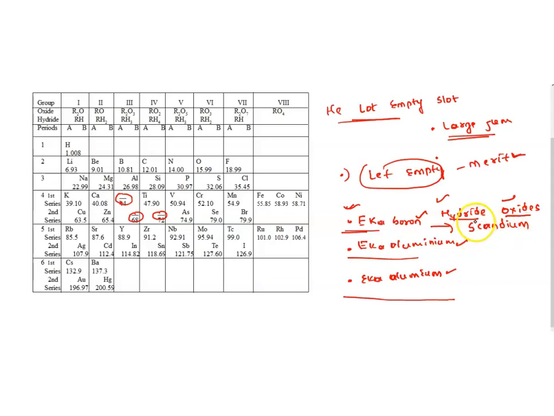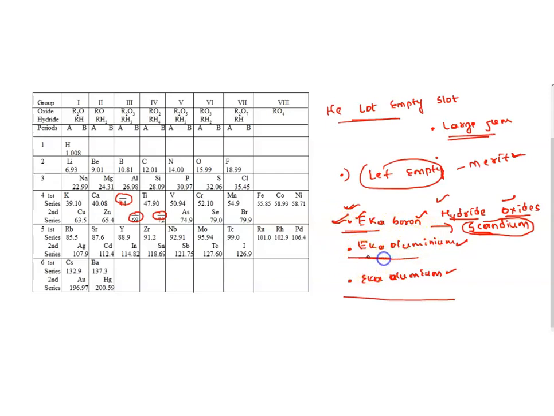Whatever properties he guessed for Eka boron exactly matched the properties of scandium, which was discovered later. That's why leaving empty slots and giving a definition for them became a merit of this table, because this idea of Mendeleev got a great success in the future.